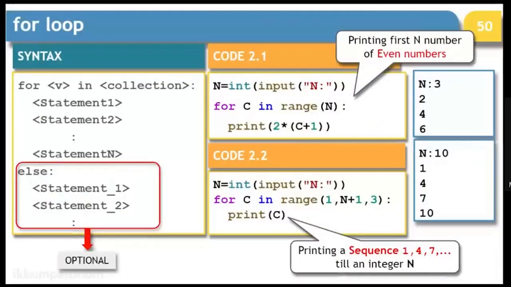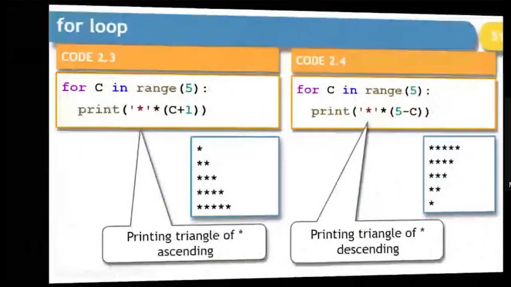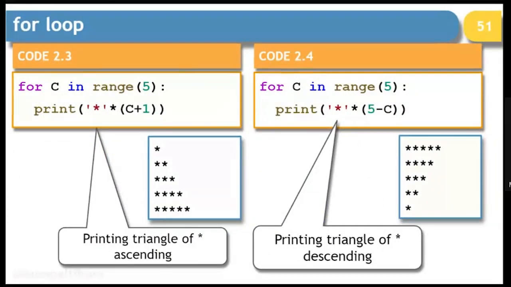Then for loop, these are two simple examples where we are just displaying even numbers, just like the previous example. And in the second one, we are displaying the sequence 1, 4, 7. So basically, starting from 1, going up to n plus 1 in steps of 3. This is a pattern example. With the help of a single loop, there is no need of writing a nested loop here, because you have string operation available which helps you to multiply with 1.